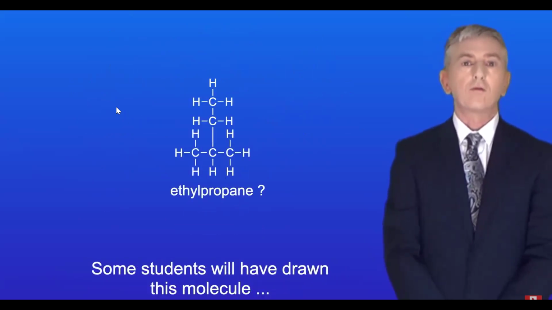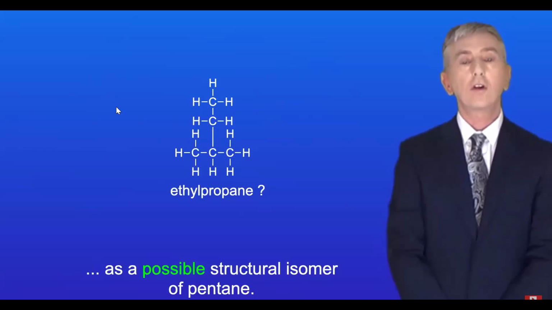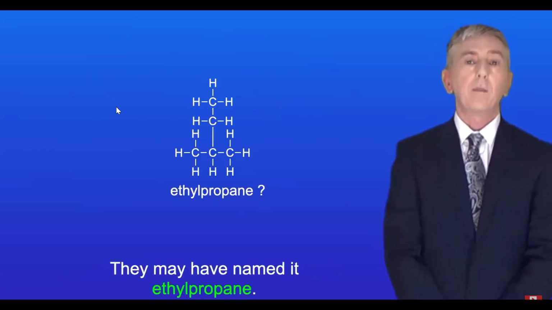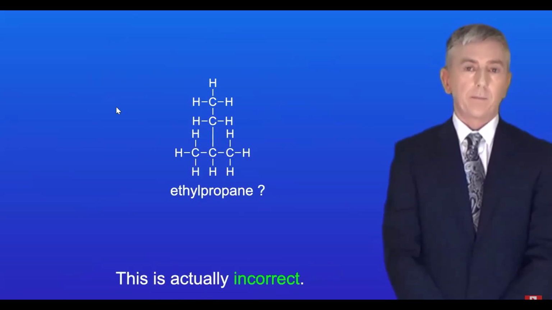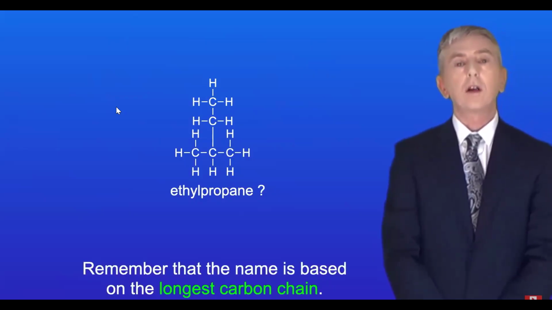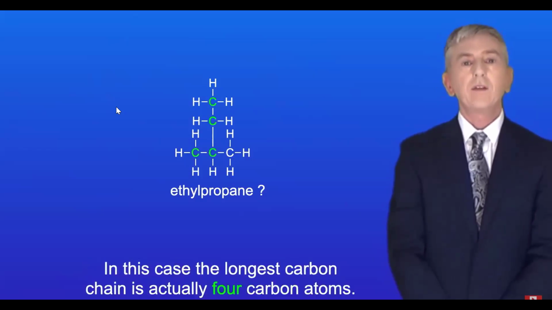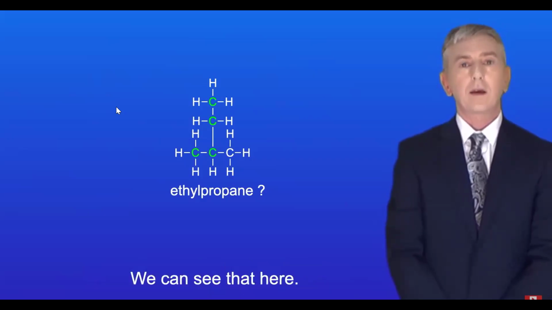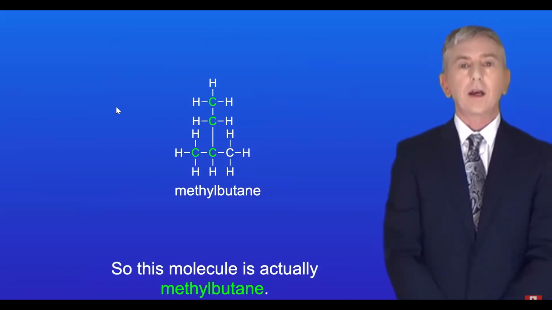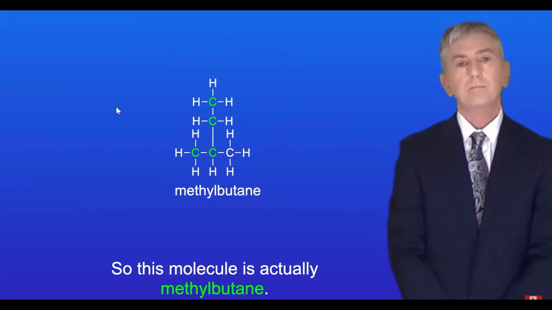Okay, now some students will have drawn this molecule as a possible structural isomer of pentane, and they may have named it ethylpropane. This is actually incorrect. Remember that the name is based on the longest carbon chain. In this case, the longest carbon chain is actually 4 carbon atoms, and we can see that here. So this molecule is actually methylbutane.